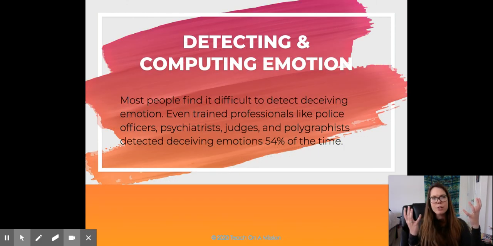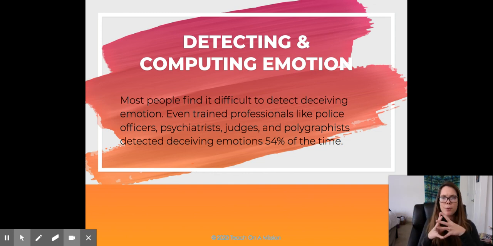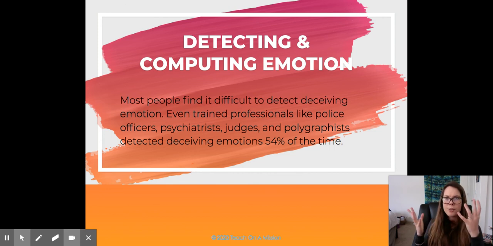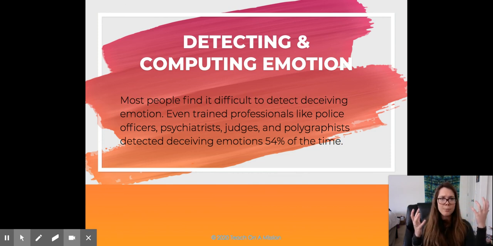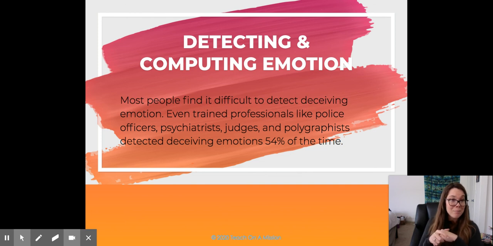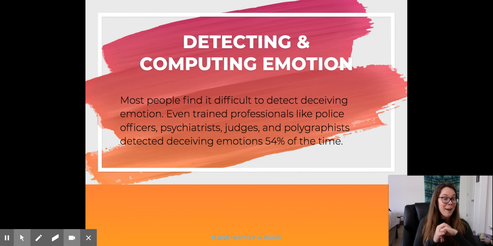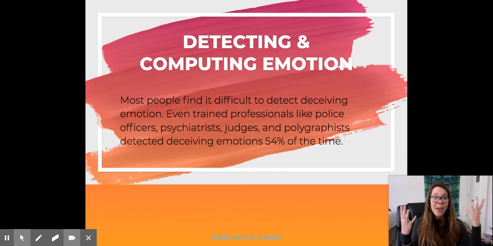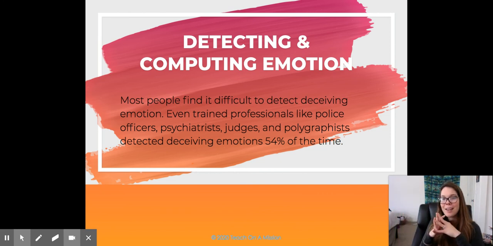Detecting and computing emotion, right? So most people find it difficult to detect emotion, and so do most trained professionals like police officers, psychiatrists, judges, and the people who do the polygraph test. People use deceiving emotions 54% of the time, right? You have a good chance that about half of the people are trying to lie. And it could be social pressures. It could be you're doing something that's not socially okay. But again, there are just a lot of factors going in.